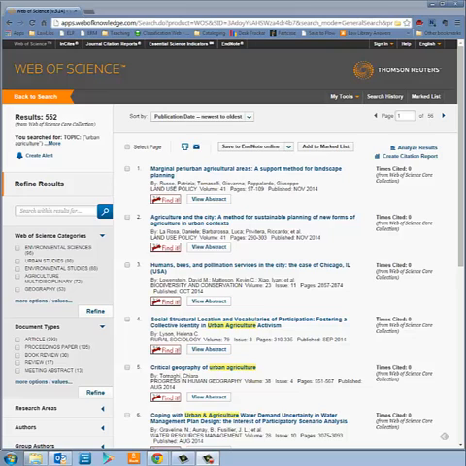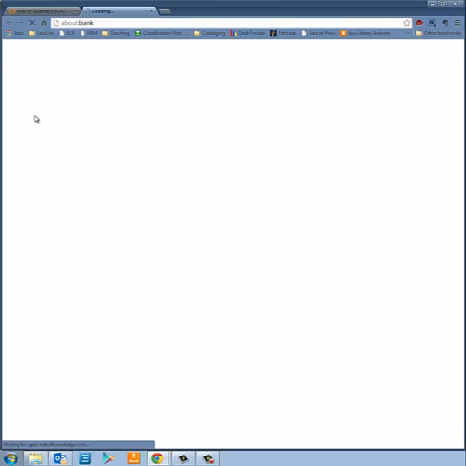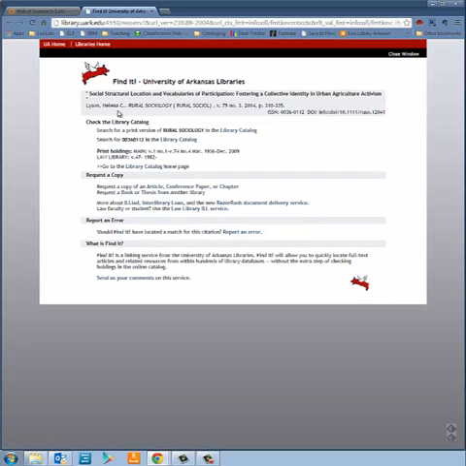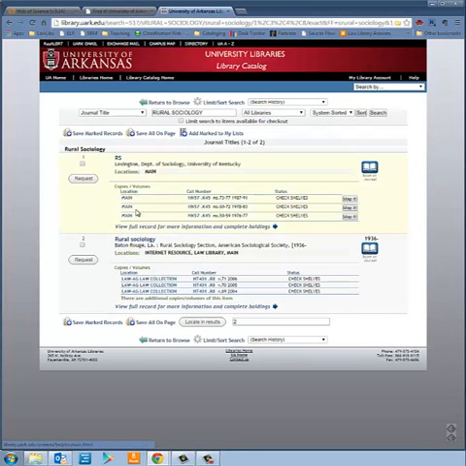Now, because most of the articles that we're looking at here are not full text, I want to show you two examples, one where you'd have to do an interlibrary loan and one where you can get the full text from another database. So the first one, let's say we're interested in this article here, and we're going to take note of the page numbers, the volume number, the issue number, and we're going to click this Find It button there. And you'll see nothing comes up. If there were an available full text, it would say something here. But we are going to look in the library catalog and click on that first one. And you'll see here, all right, so we've got an internet resource available in print in the law library, and we click on that.